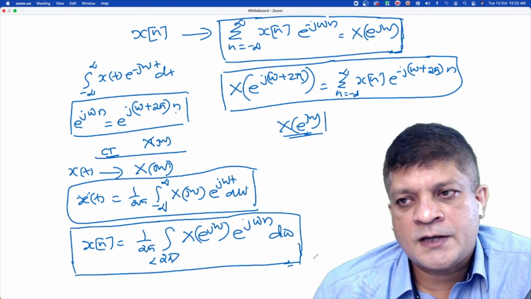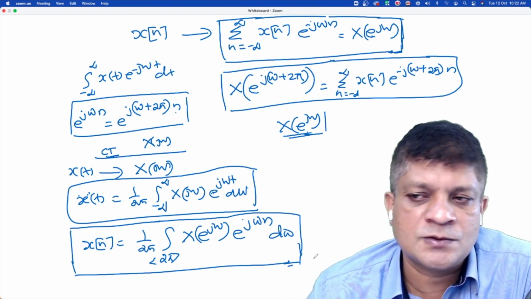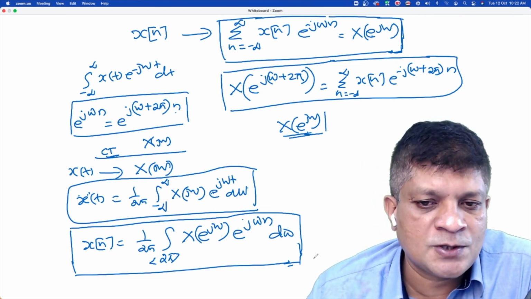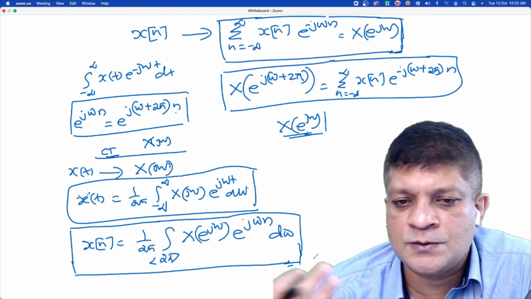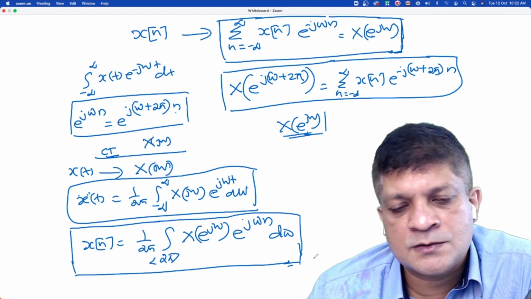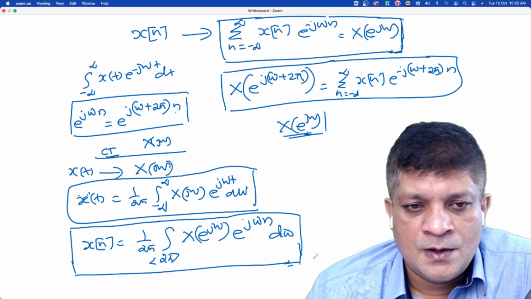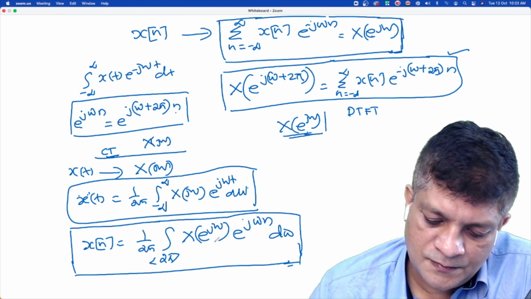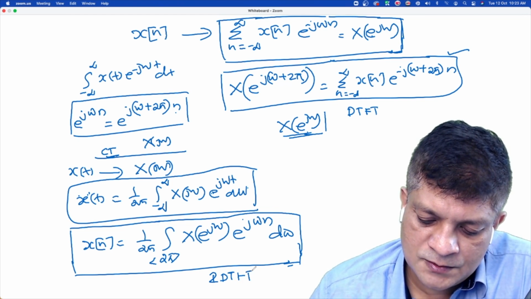And the condition for existence of the discrete time Fourier transform is also similar. Like in the case of continuous time signals, the signal should be absolutely integrable; here, for a discrete time signal, the signal should be absolutely summable. So that condition is also similar. This is called the DTFT, and this is the inverse discrete time Fourier transform.